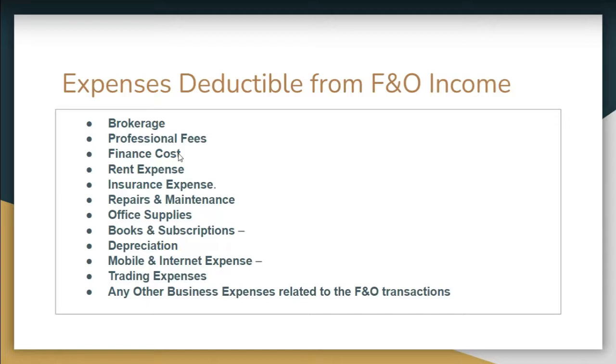If you have salary income, then you need to add the salary income also, and then calculate. Any income you are having from FNO will be taxable, I think. As per your slab, you apply the tax and then find whether tax is applicable or not. And if overall we are at a loss for 2 quarters,